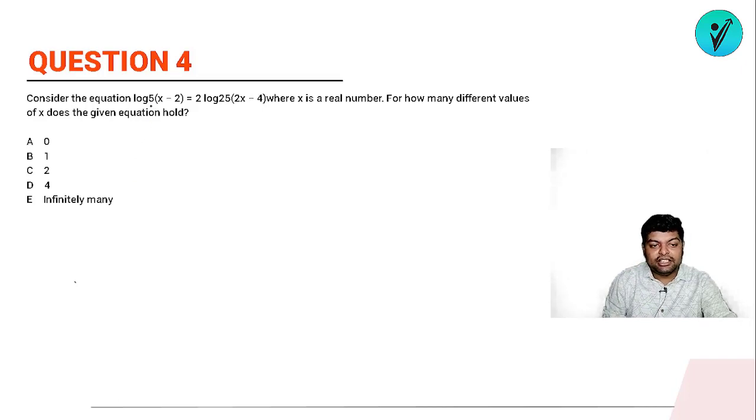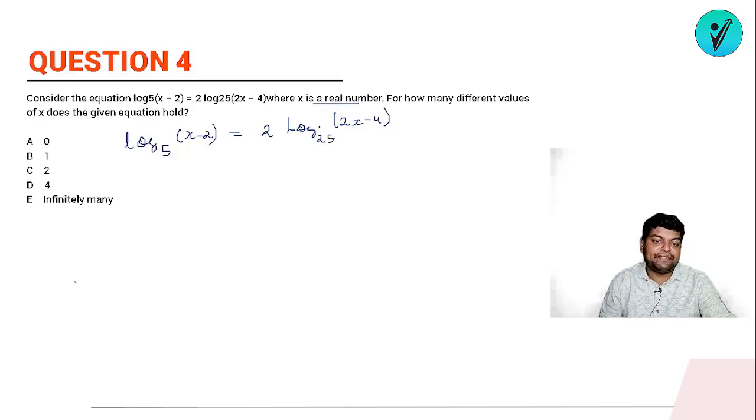सो इट इज क्लियरली दिस इज लाइक दिस, ओके, ये ऐसा दिख रहा होगा बट ऐसा नहीं है। सो log of x minus 2 base is 5, okay, is equals to 2 times of log of 2x minus 4 and the base is 25. So where x is a real number, for how many different values of x does this equation hold? ठीक है, कितने वैल्यूज ऑफ x के लिए ये इक्वेशन होल्ड होता है.